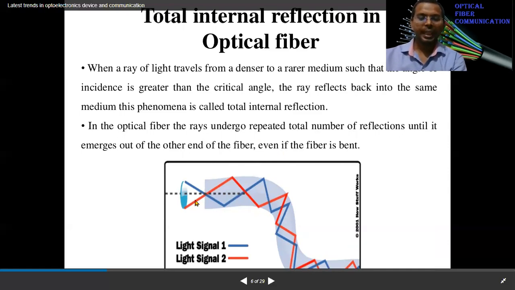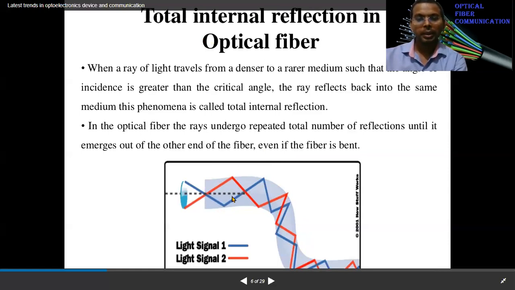Here two ray diagrams are shown of how it goes. The light enters into the optical fiber core. It gets totally internally reflected from the core to cladding interface here, and again here, again at the core to cladding interface, it gets reflected, so each time it gets reflected following the principle of total internal reflection. Here is another blue line path.